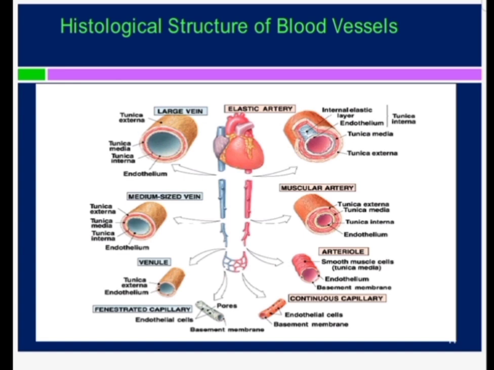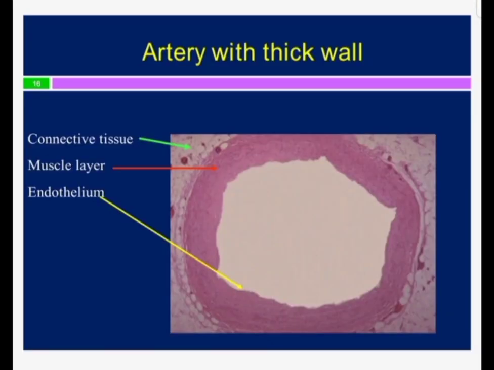We have got the tunica intima. This is the microscopic picture of an artery. Artery has got a thick wall, and its lumen is always patent, and you can see in the case of the vein, the wall of the vein is thin and there is always a collapsed lumen. So this is the difference between an artery and vein when we see in dead bodies.